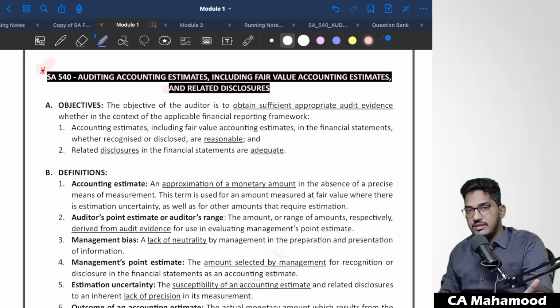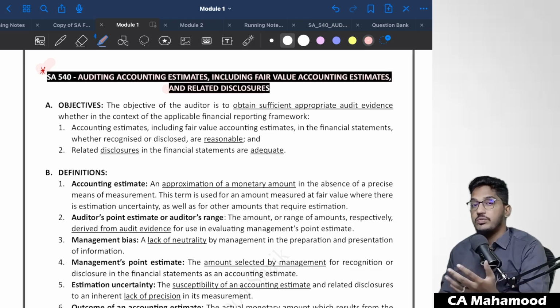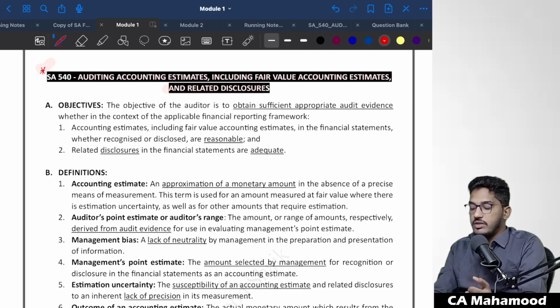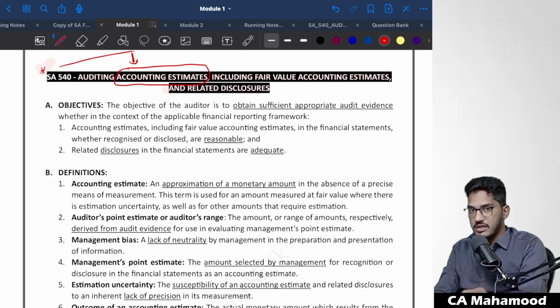By reading the title of the standard, what are you able to make out? What do you think this standard is going to talk about? From the title, one thing should be very clear: this standard is going to talk about something relating to accounting estimates. SA 540 is going to talk about how to conduct the audit of accounting estimates. That is the main concern of this standard.